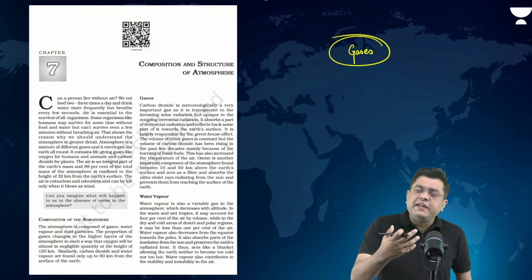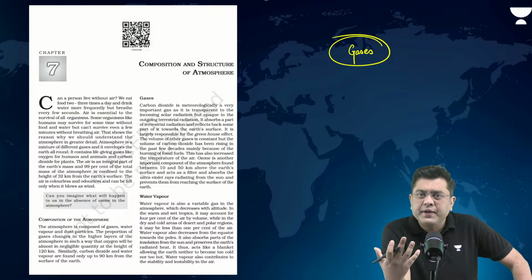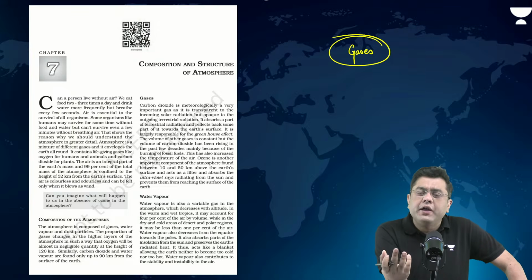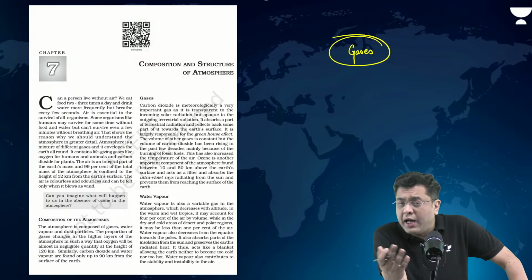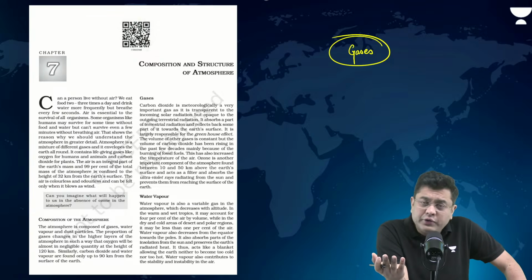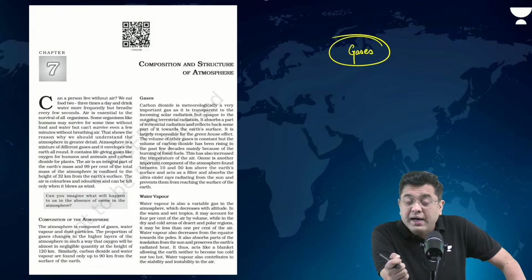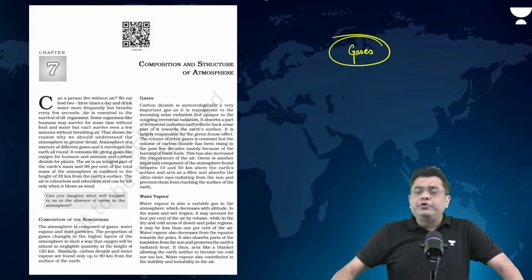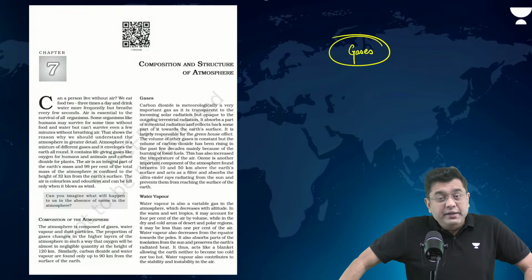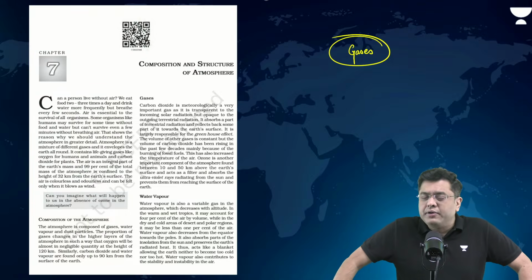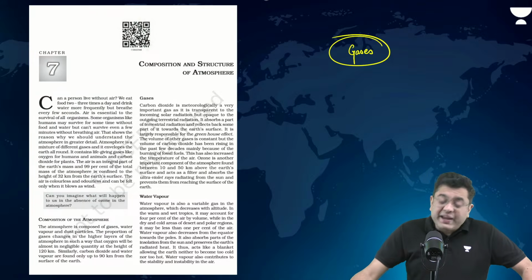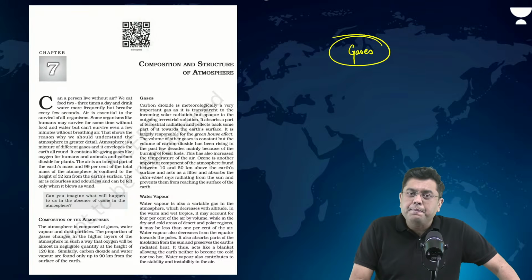Now, these gases provide us with life. Oxygen provides us with the respiration ability. Carbon dioxide allows the plants to carry out photosynthesis. Nitrogen allows certain plants to carry out their developmental growth. Other than that, gases like ozone in the atmosphere protect us from the harmful ultraviolet rays of the sun. So gases are very, very vital, by the way.